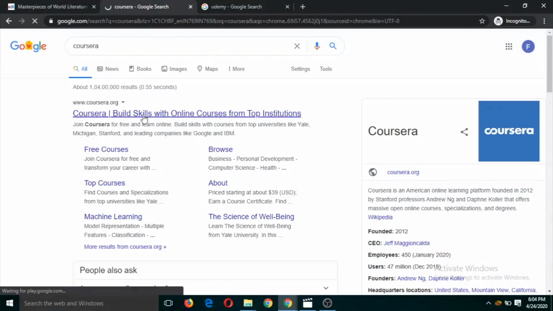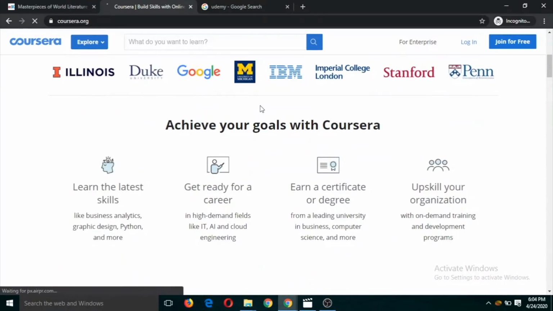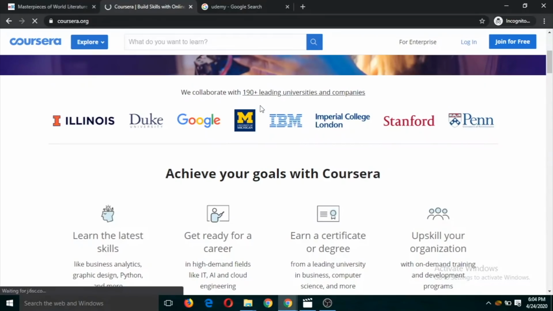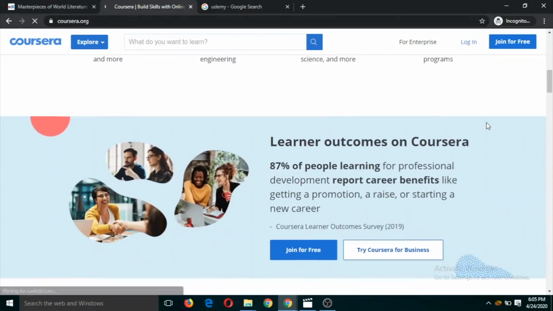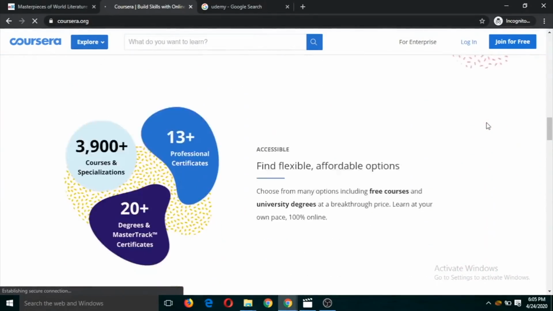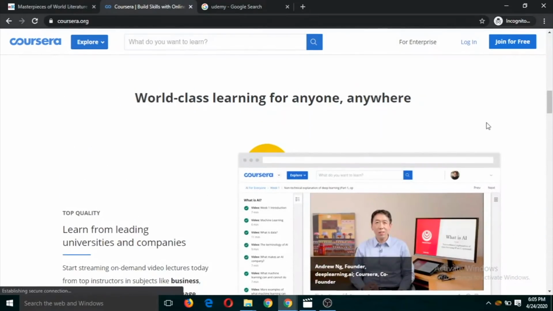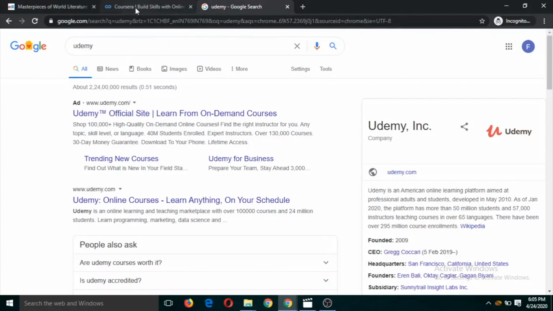The Coursera, you can also explore Coursera, and it's similar to edX and older than edX. There are hundreds of universities and industries, and the courses are there. You can enroll in any course, and if you want a certificate, then you will have to pay for it. Otherwise, for most of the courses without certification, you can get access to the contents.